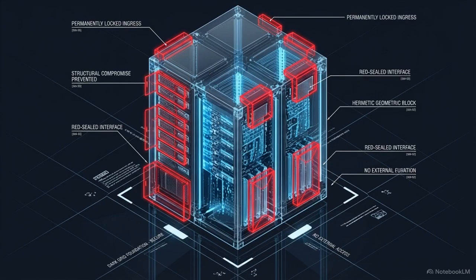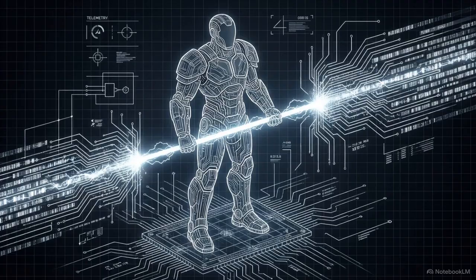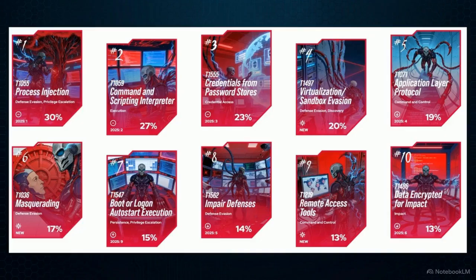For absolute endpoint hardening, administrators deploy application and device control, or ADC, alongside system lockdown policies. ADC maps to CIS Control 2, software assets, and Control 3, data protection. It stops data leaks by blocking unauthorized hardware, like USB drives, and relies on strict allow lists for execution. These policies tie into host integrity, which acts as a digital bouncer, actively verifying patch health and firewall status before granting a device network access.